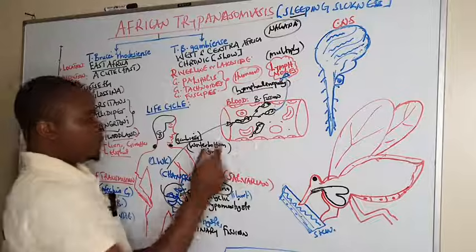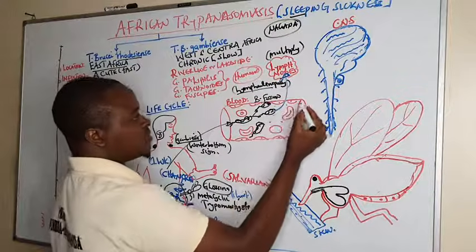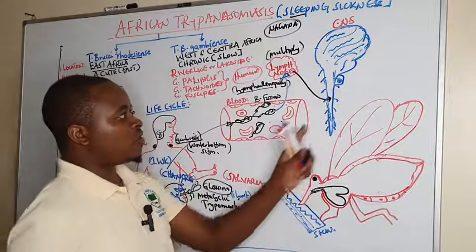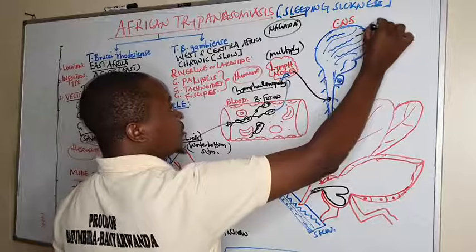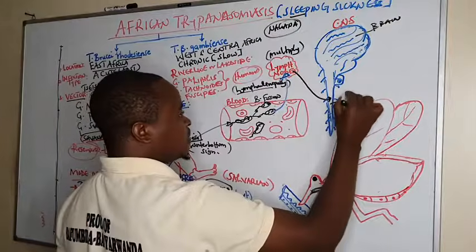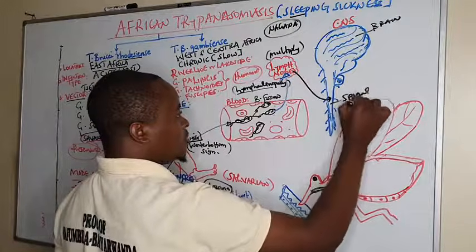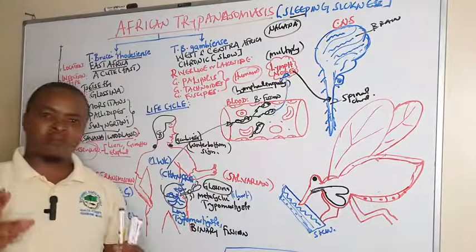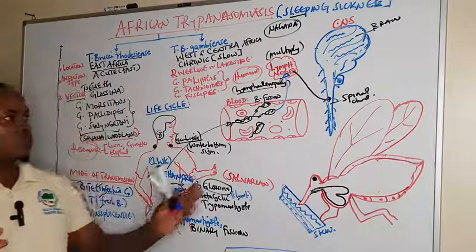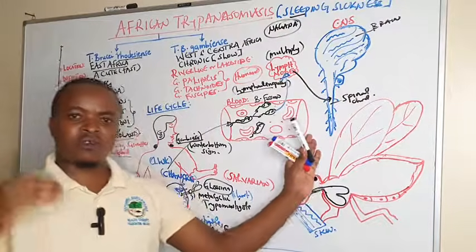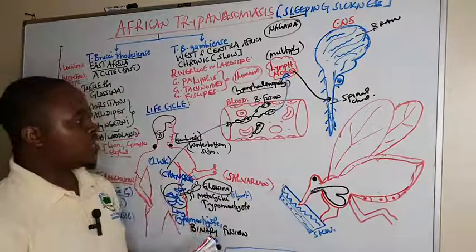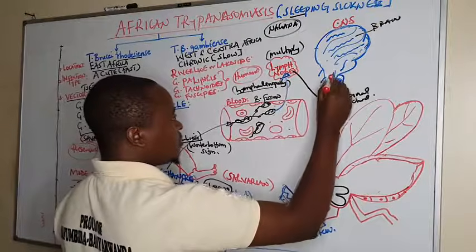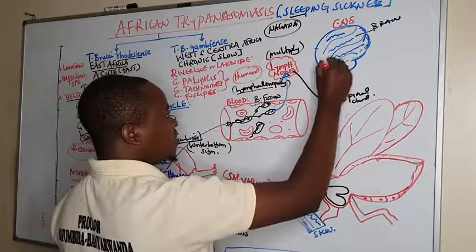Then from the lymph nodes, these trypomastigotes continue to migrate into the central nervous system. This is the spinal cord, and this is the brain. These trypomastigotes have the ability to cross the blood-brain barrier. And when they cross, we find these trypomastigotes within the central nervous system.